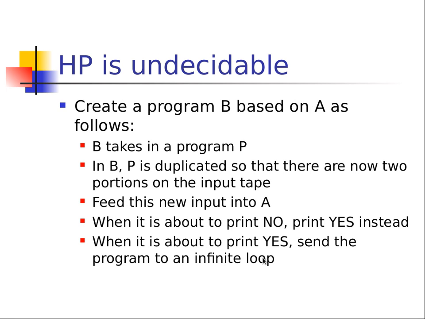So we're going to create a program B. Now this is very common. We say program A exists. We're going to create a program B that has a couple characteristics of program A. Now it's going to take its input of program P. That's all its inputs, just take program P. In B, P is duplicated so that there are now two portions on the input tape. And then this new input's fed into A. So in other words, A is going to be fed program P as a program, and the input is also going to be the program P. Hopefully you're still with me.